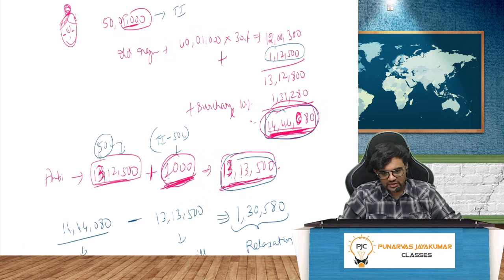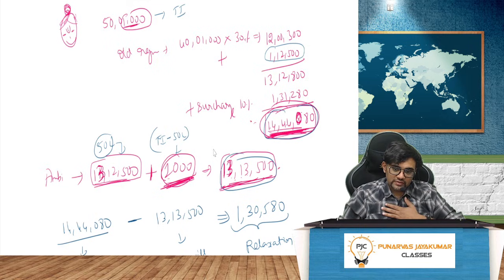So what is this one? This is the tax on where the surcharge limit shifts. What is that? 50 lakh. What is 1,000 rupees? It is the total income minus 50 lakh. And then 13 lakh 13,500 is the ultimate amount that I will be paying. Whatever I'm supposed to pay, 14 lakh 4480, minus whatever I will pay will be the marginal relief.